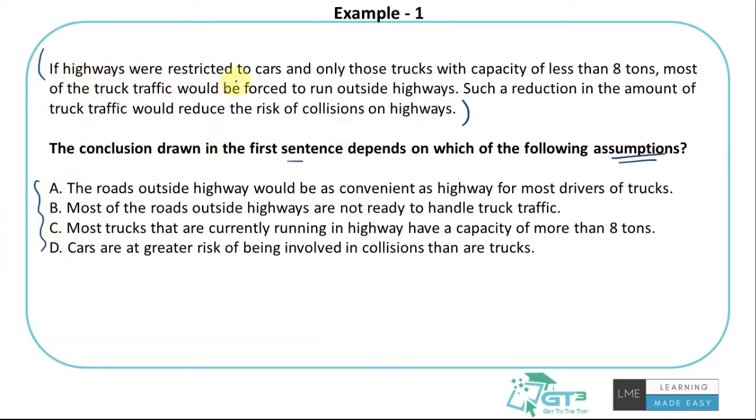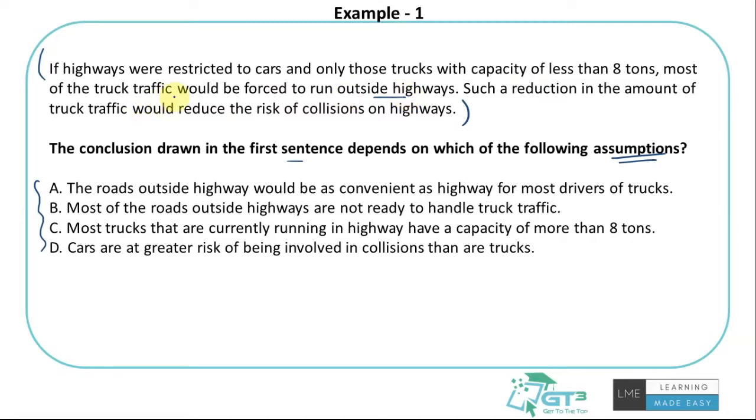If the highways were restricted to cars and only those trucks with capacity of less than 8 tons, most of the truck traffic would be forced to run outside highways.